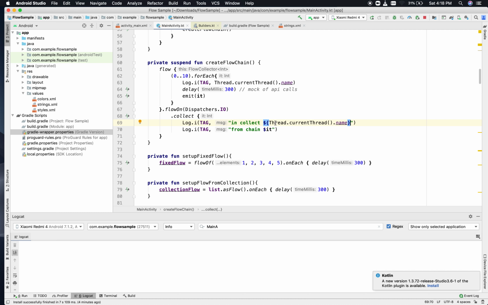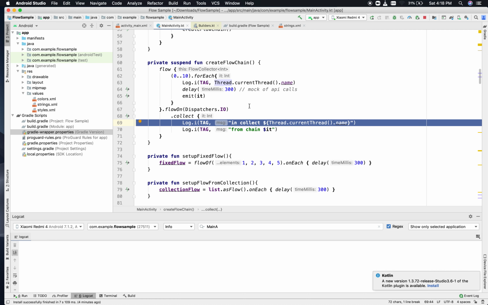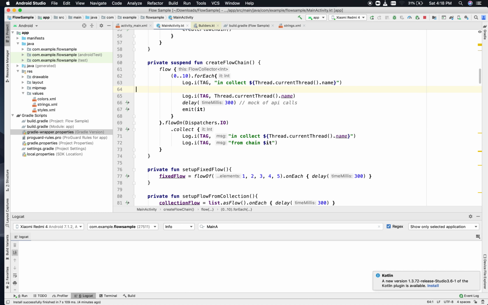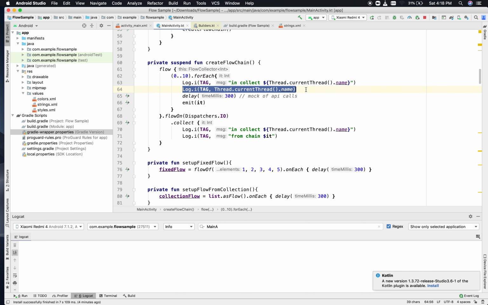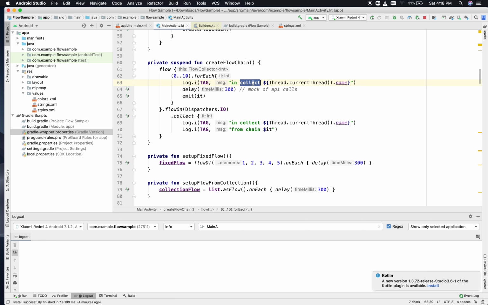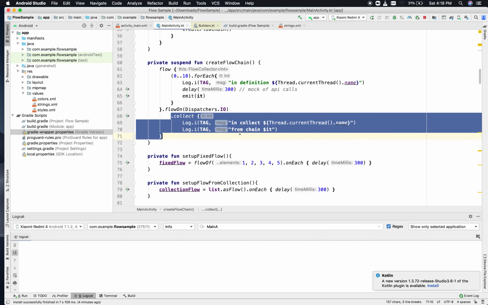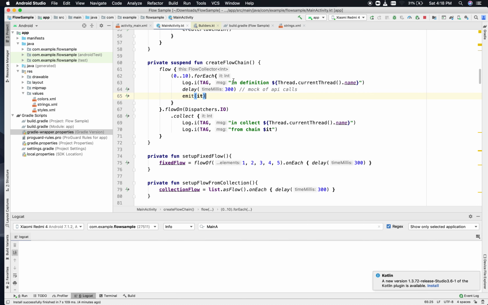Okay, so this is in collect block, and this should be in definition block, right? So we'll see that collect will work in dispatcher main, and this will work in dispatcher IO.